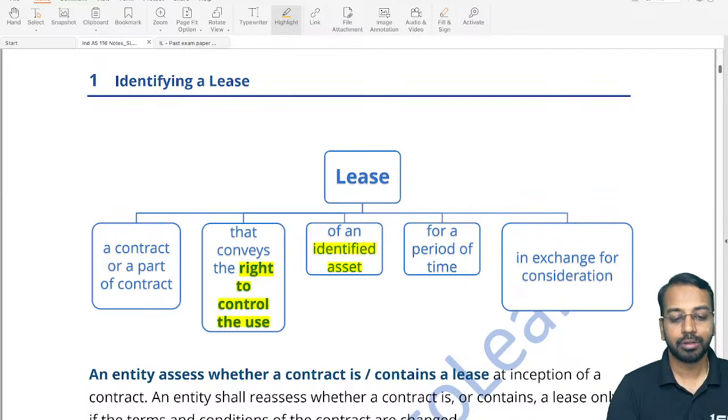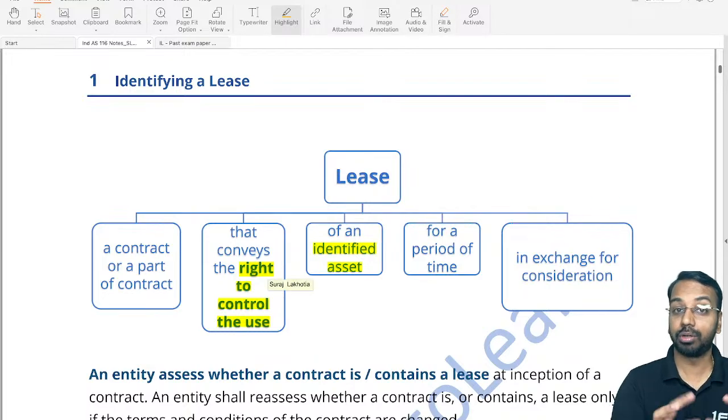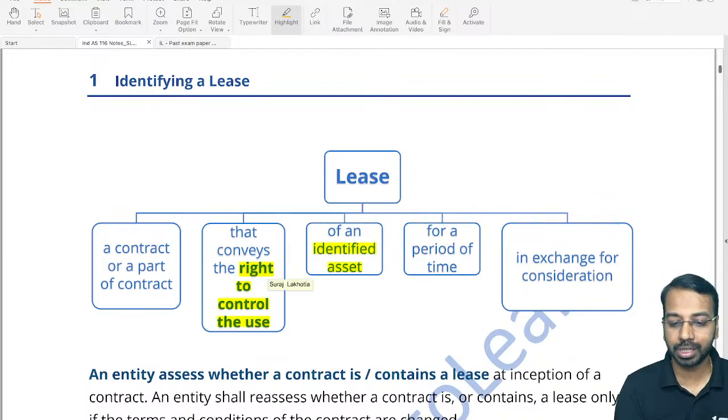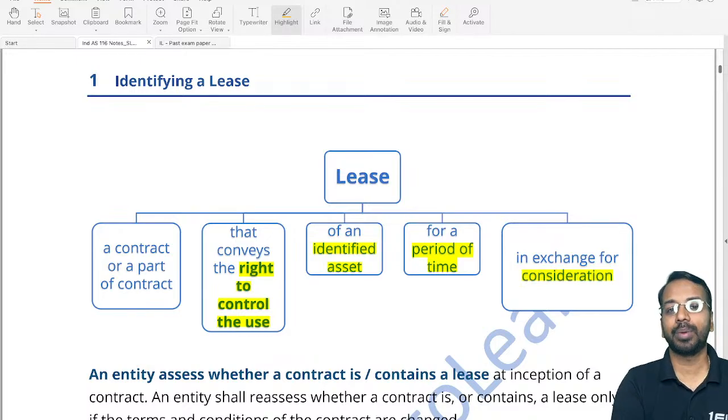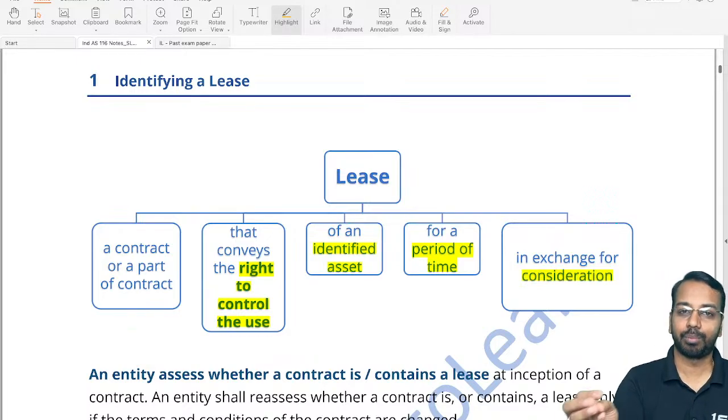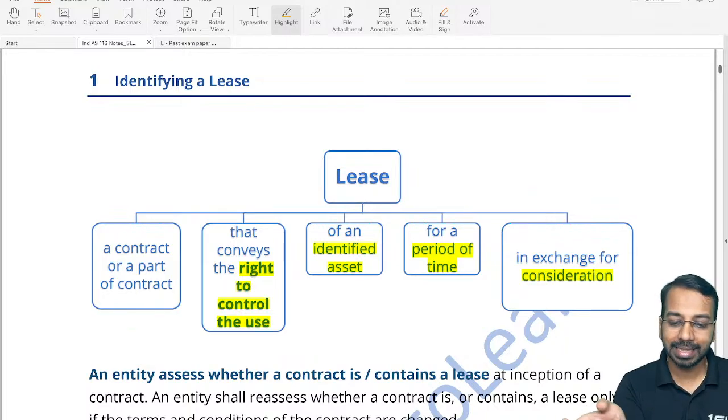So a contract or a part of a contract which gives us the right to control the use. Control the use meaning I can decide how to use an identified asset, I know the particular asset, for a period of time. So this is always for a period of time and in exchange for consideration. Consideration means the user will mostly pay money, an amount monthly, annually, or on a prepaid basis. They will pay that amount to the lessor. So that is the meaning of lease.